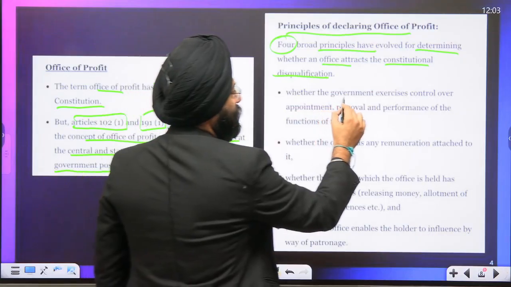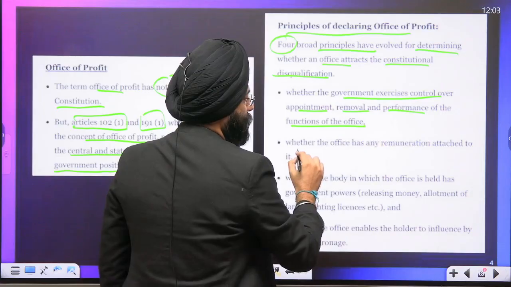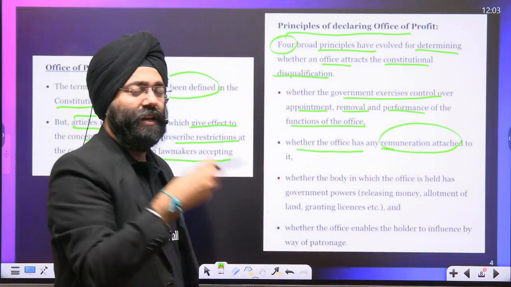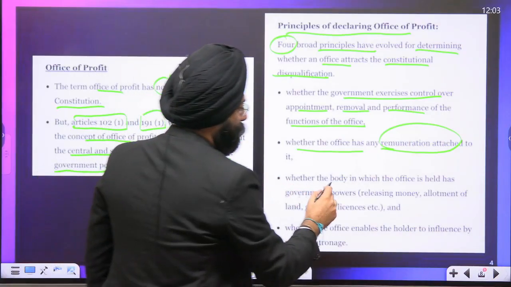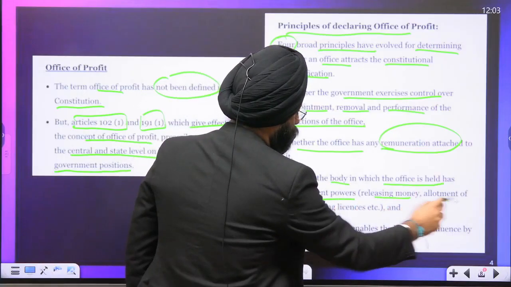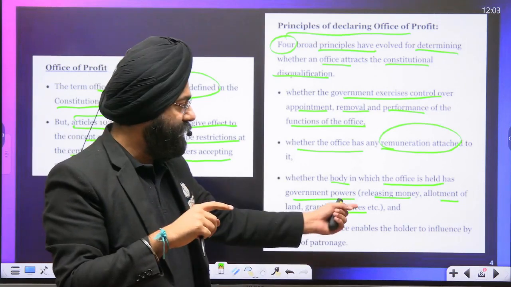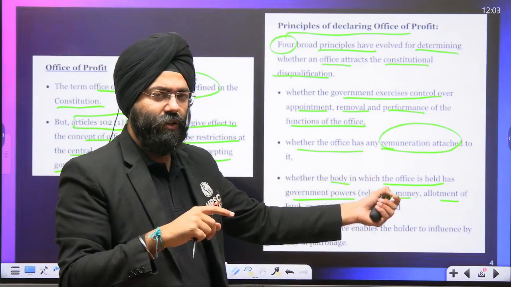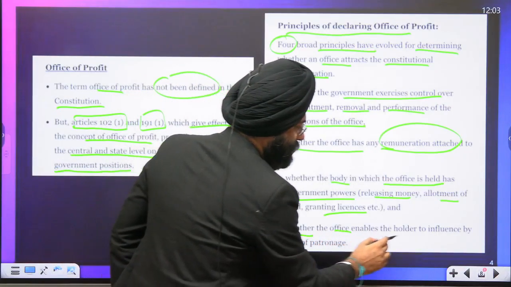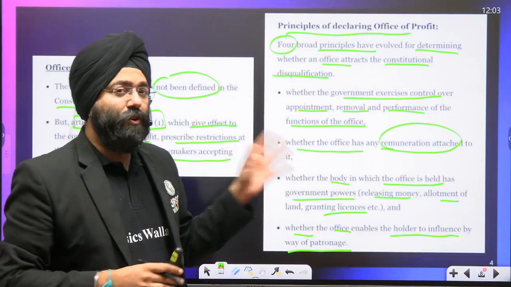See, whether the government exercises control over the appointment, removal and performance of the functions of the office, whether the office has any remuneration attached to it, because with remuneration the person can extract extra income, whether the body in which the office is held has government powers, that means releasing money, allotment, licensing, because if a person has that extra power over there, then he can earn money through, let us say, allotment, giving licenses and all. So in simple words, we'll be seeing what office of profit is. Whether the office enables the holder to influence by way of patronage. Now see, this is telling about the principles.